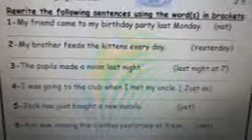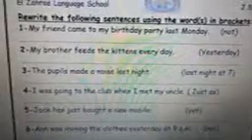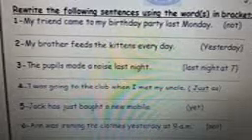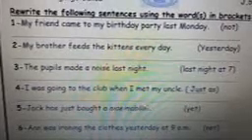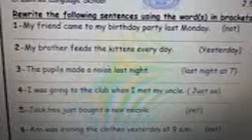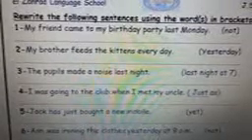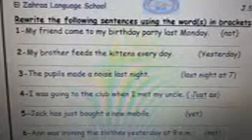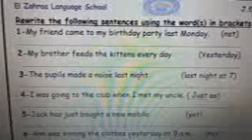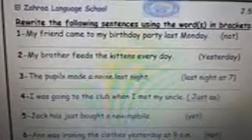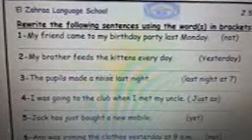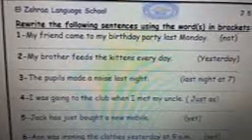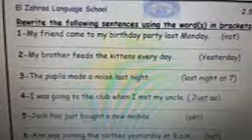Number 3. The pupils made a noise last night. Use last night at 7. The pupils were making a noise last night at 7. Number 4. I was going to the club when I met my uncle. Use just as. After just as, we use the past continuous, so the answer will be: Just as I was going to the club, I met my uncle.